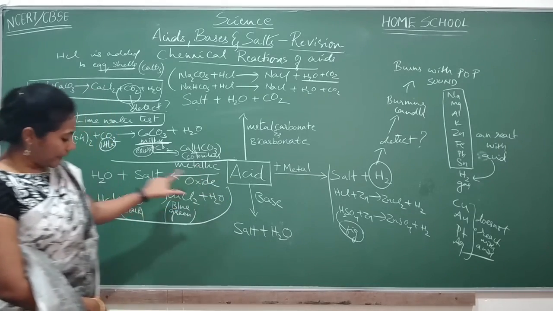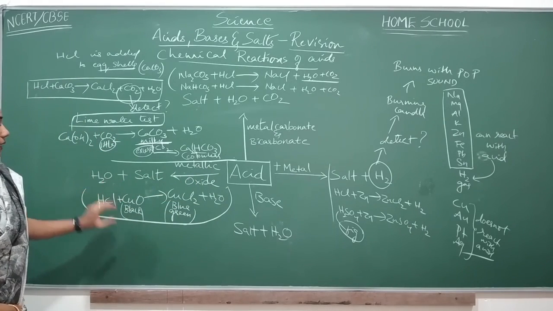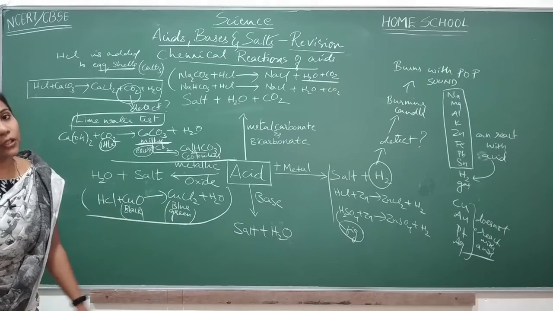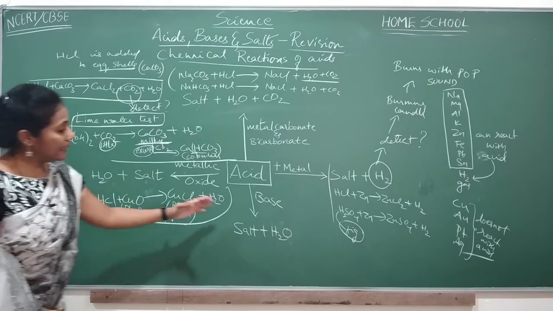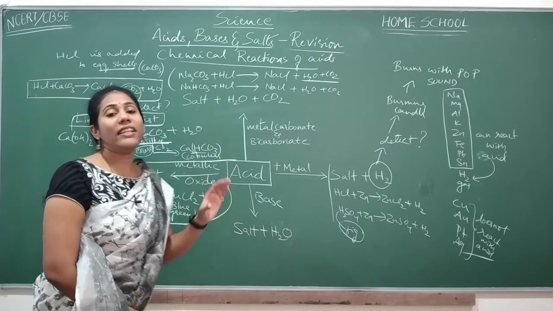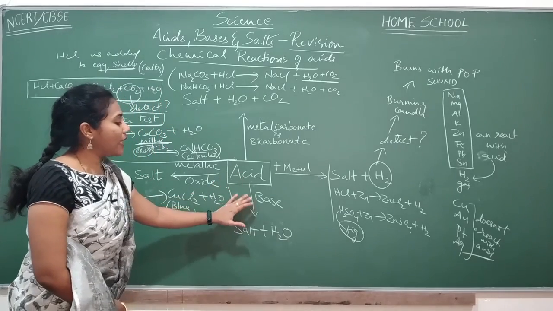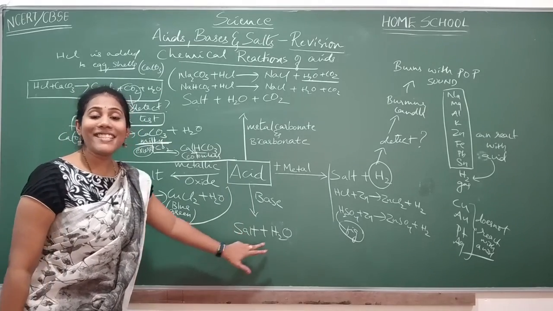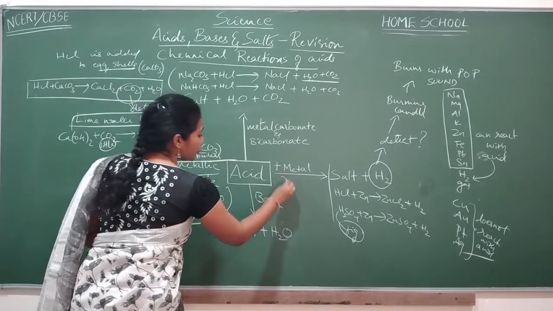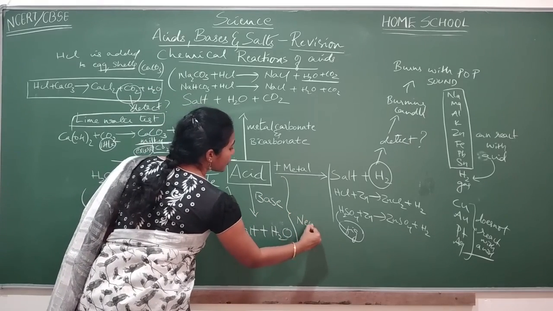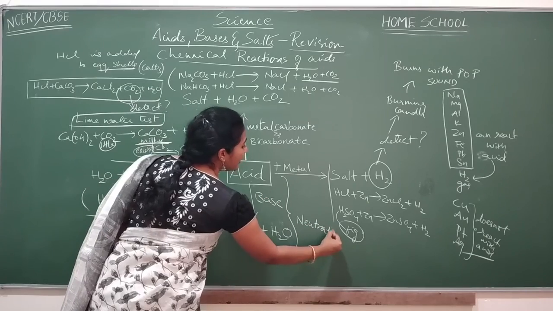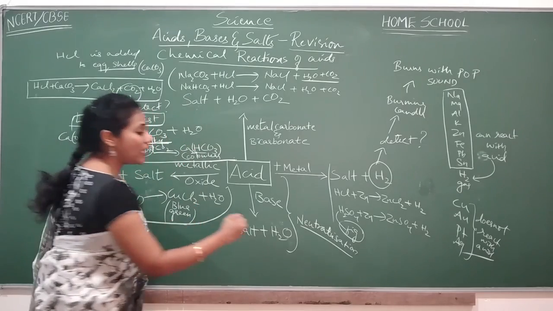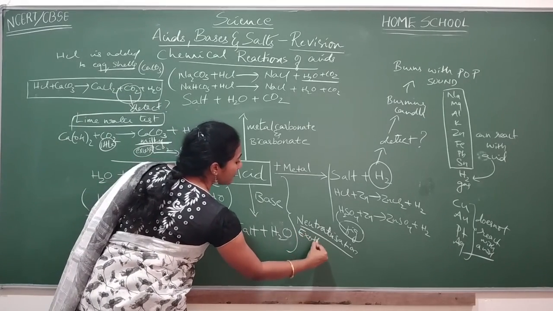Okay, so this is the best example that you can remember for acid reacting with metallic oxide. You will get salt and water. Remember, black copper oxide is getting converted into blue-green copper chloride. Fine. And the last reaction of acid, but still a very, very important reaction, is acid reacting with a base. So whenever acid reacts with a base, you will definitely get salt and water. And this reaction we call a neutralization reaction. Okay, and the neutralization reactions are exothermic in nature.